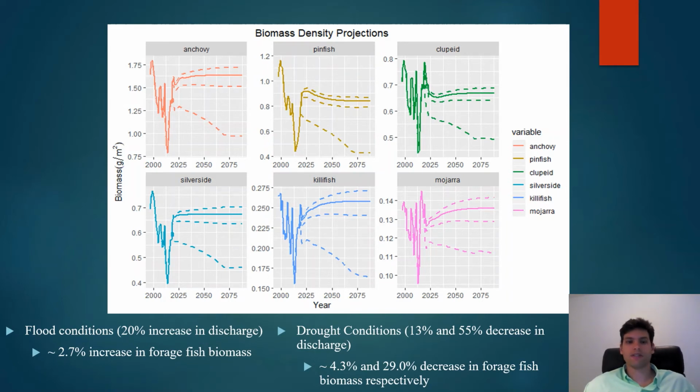And I think the major takeaway from this slide is that the 20% increase in flow, this flood condition, as well as the moderate drought condition, only had small changes on forage fish biomass densities. But the extreme drought condition of a 55% decrease in flow had an extreme impact on biomass densities. And this obviously would have implications for potentially implementing minimum flow requirements for the Suwannee River.